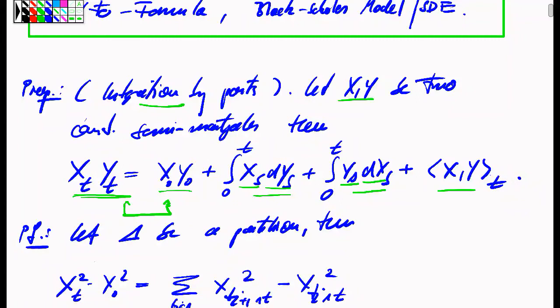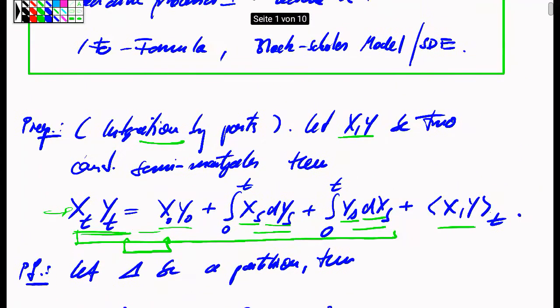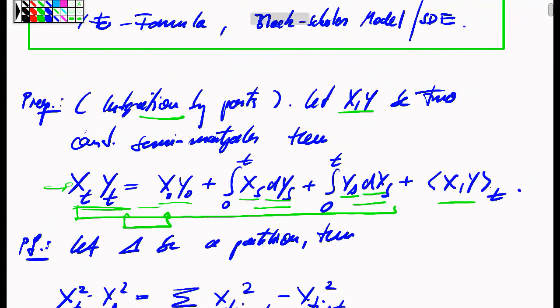That would be basically something like a Leibniz rule. If you think of these two functions or objects as functions in time, what you see here in the first part of this equation is just, in a way, the famous Leibniz rule for the derivative. So that would be a plain application of the Leibniz rule in the case when these two processes were differentiable in time, which they are typically not for stochastic processes. And then there is a correction term to this Leibniz rule, which is the new feature of this theory, which is that you have to correct this Leibniz rule by an additional term which measures the co-bracket or the quadratic covariation process of the two processes X and Y.